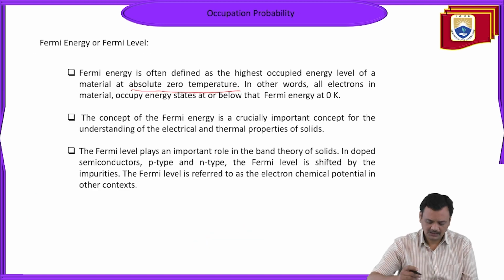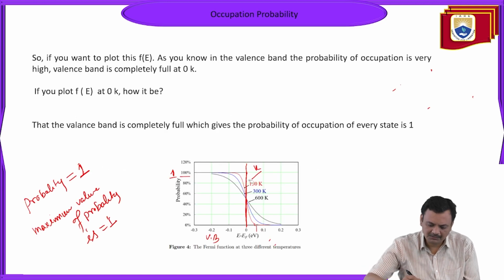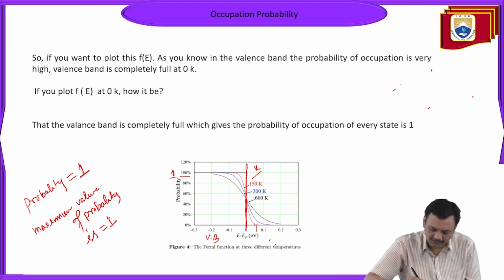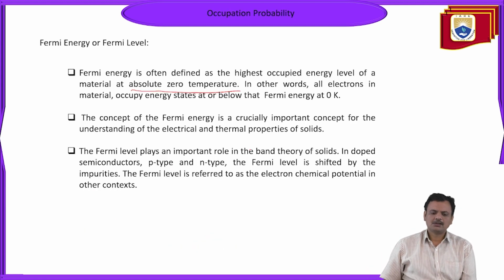So in the previous case, by the figure you can correlate the definition and the figure, and your Fermi level will definitely be this level. The Fermi level is often defined as the highest occupied energy level of a material at absolute zero temperature. In other words, all electrons in a material occupy the energy states below the Fermi energy at 0 Kelvin.